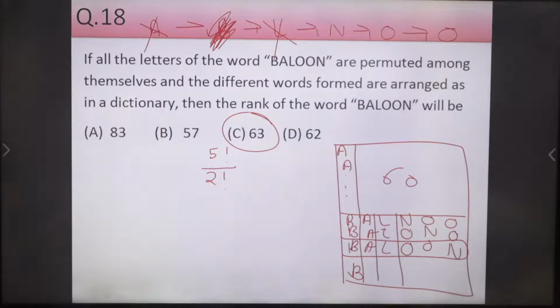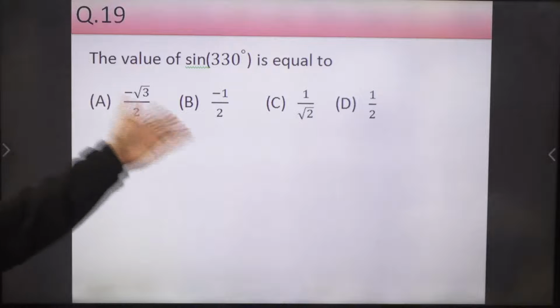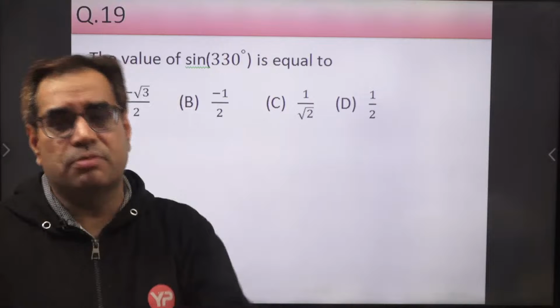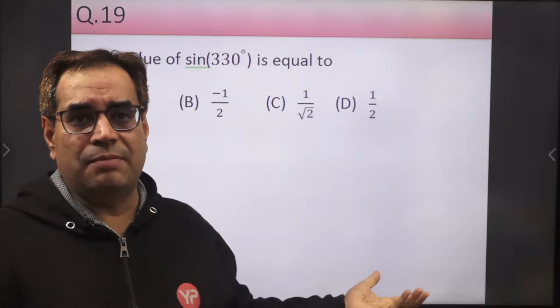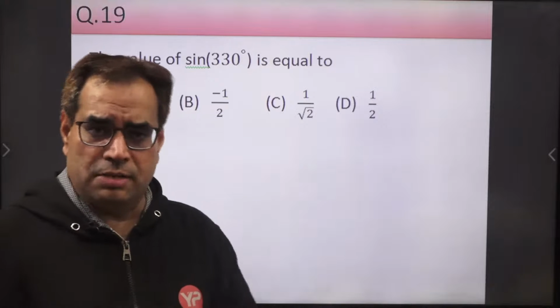Now, let us move to question number 19. Dictionary based problem is important. You can get this in exam. This is a simple problem and all must be able to solve this, and such simple problems may also be present in exam. Last time they have converted angle from degree into radian, radian into degree, simple problems.